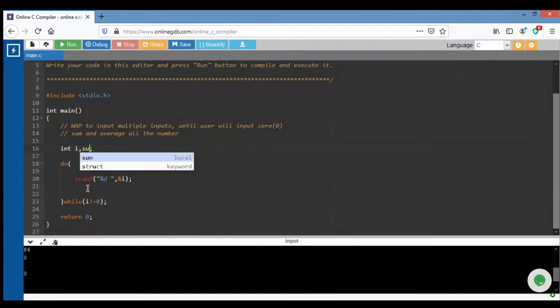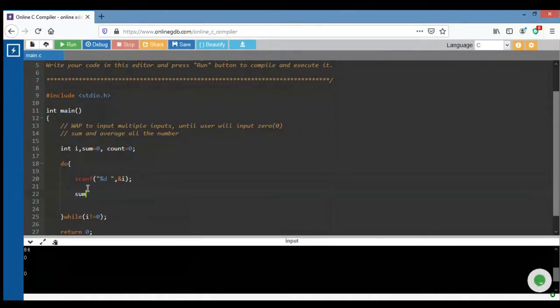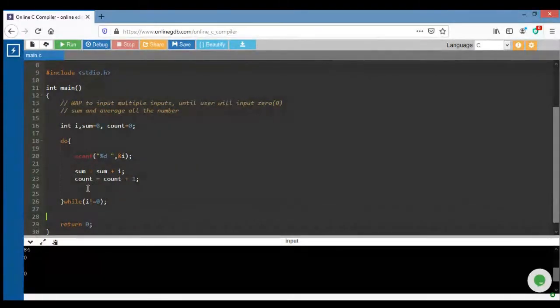For this, I need some more variables like sum equals 0 and one more variable, count, because I need to calculate average. The first time I input a value, that value goes to this sum variable, sum plus i, and the counter value increases by 1. So in this way I am able to calculate sum. After that I will print sum.